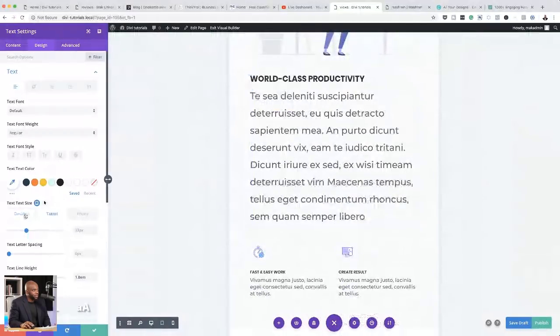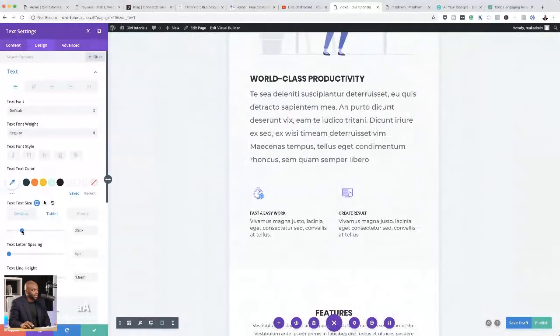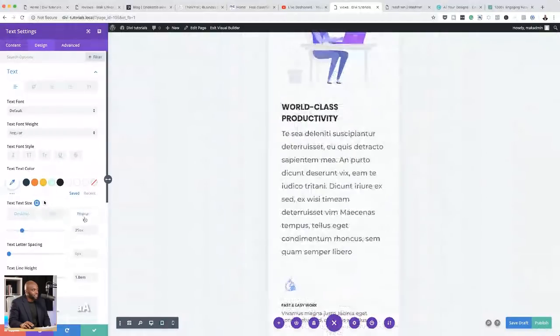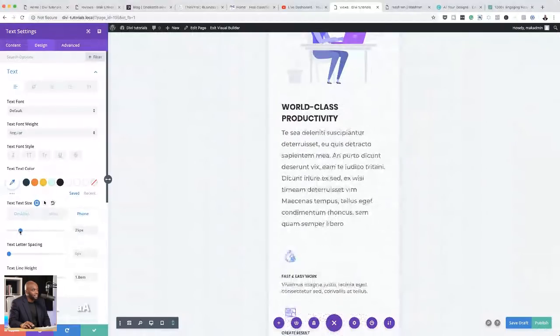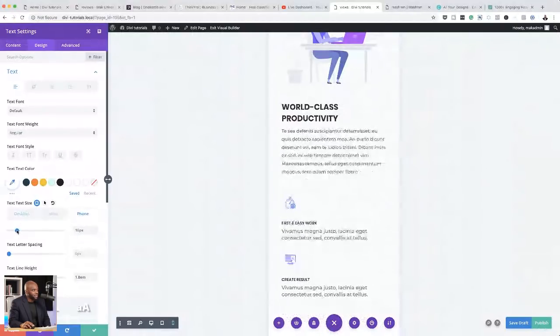It has taken the size of the desktop, but we can customize this and bring it down to, let's say, 25. And then let's go into the phone. You can see here on the phone, it has 25 by default, so you do need to go in and make that adjustment. I'm going to bring this down to about 16.